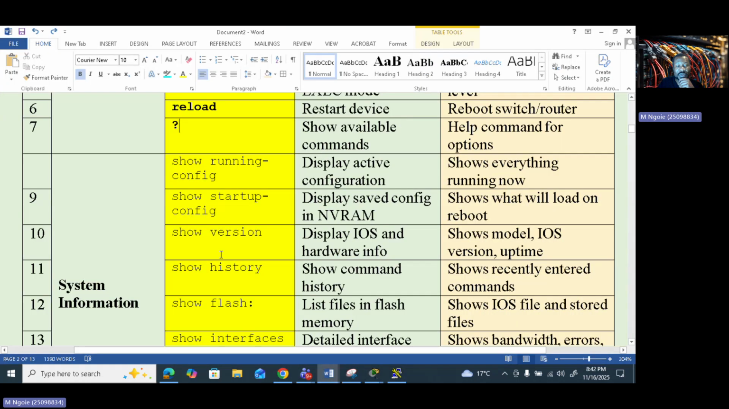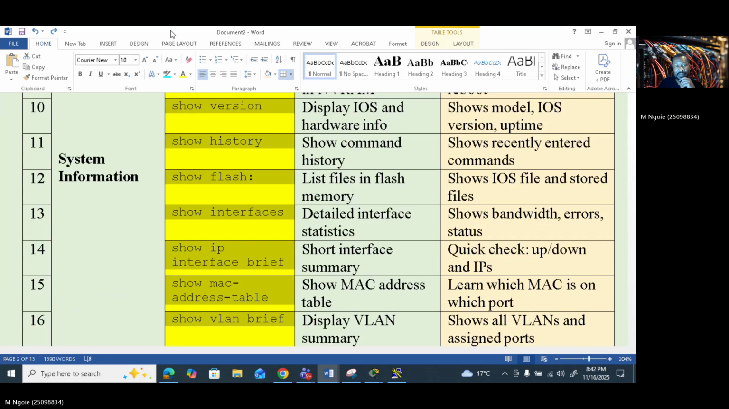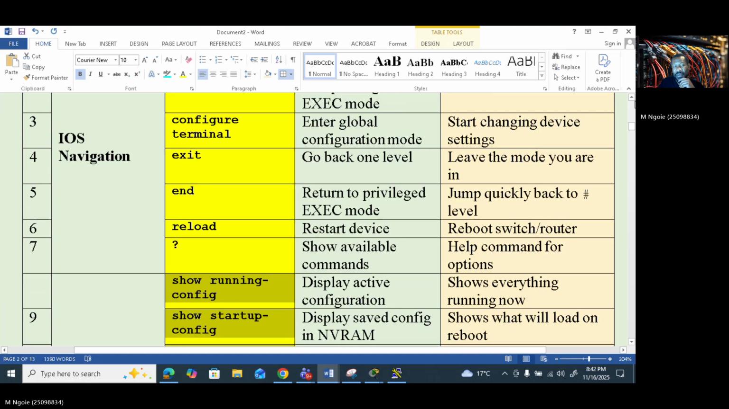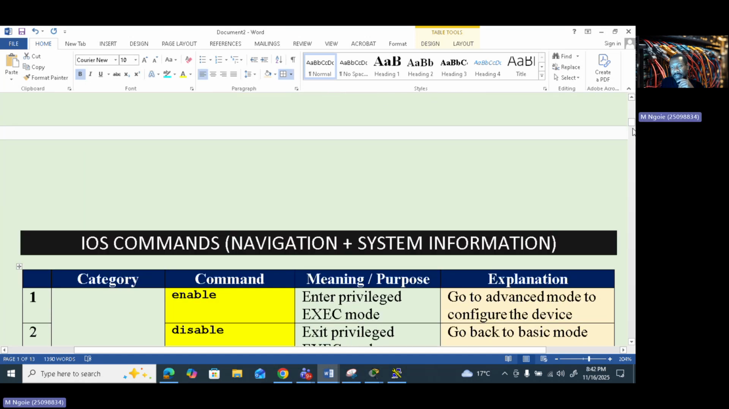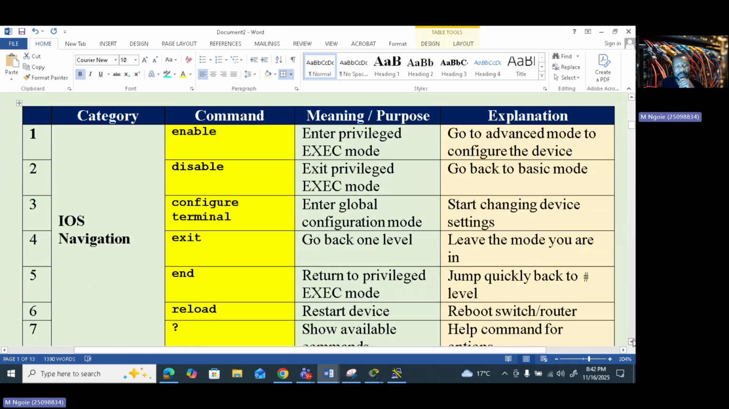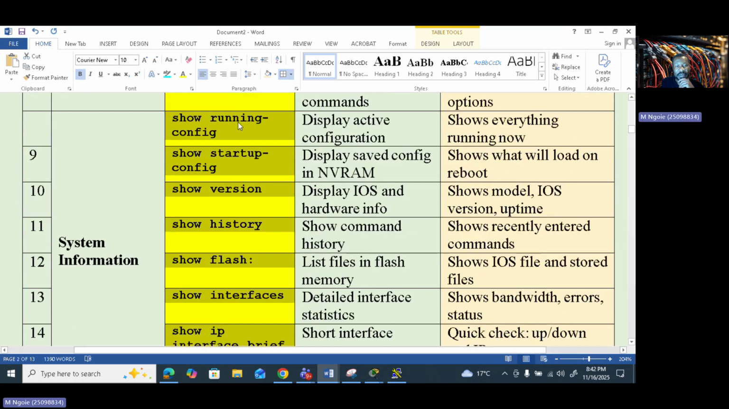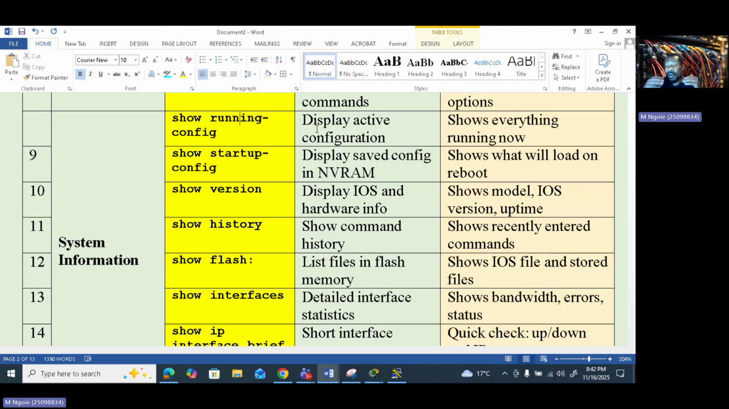Now we're going to move to show running config, right? What can this command do? Show running config. Okay, this command will display the active configuration, showing everything running now. So if I want to see what configurations are actually running on my device, remember you switch on your device and you start doing your configuration. Now you want to see what the current configurations are. The command is show running config.